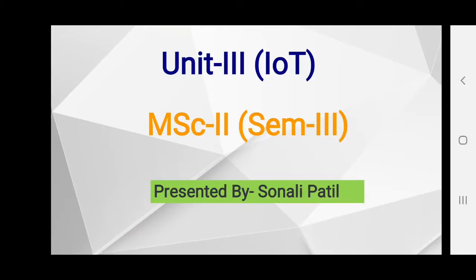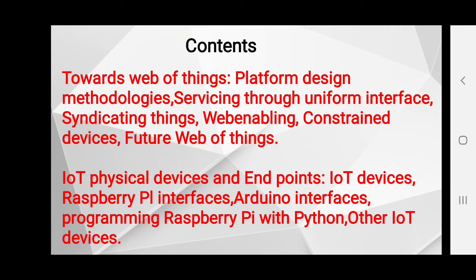Hello all. This is the third unit of IoT, and today in this third unit we are going to discuss some points.